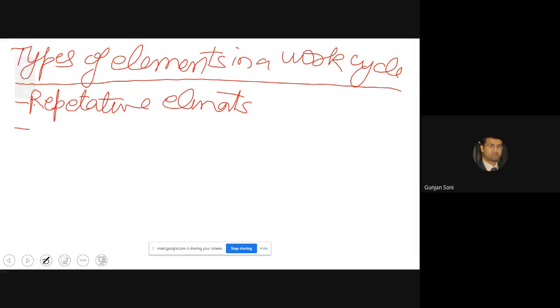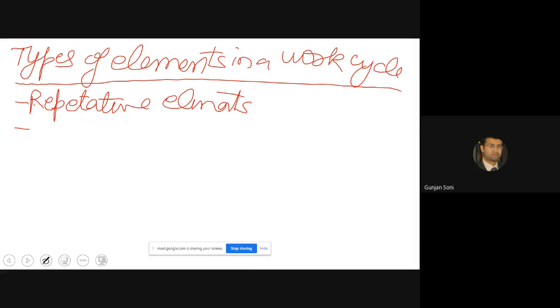Okay, so we can say it's an element which occurs in every work cycle of an operation. It can occur many times in a work cycle, or even just one time in a cycle, like fixing up the job on the fixture. Every time a new job is coming, you're going to fix it on the fixture. So that is a repetitive element in a work cycle. Other things could be picking up of parts before doing an assembly. When you are doing assembly of multiple parts, you'll be picking them up every time.